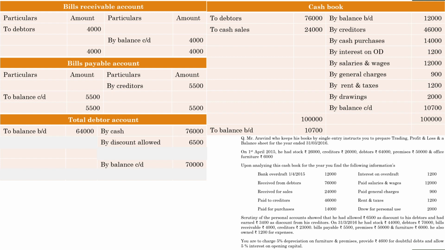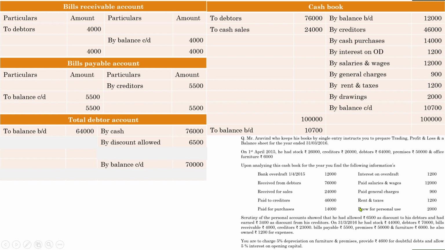Whenever a debtor makes a default in payment or does not pay his debts, in that situation the bad debt will come. Whenever there is a bad debt, the business sets aside a certain amount of profit to meet those losses. That setting aside of amount from profit is known as provision. So this provision will not have any relation with total debtors account. Next, we have recorded all the items with regard to the details given in the question. So before you go directly to balancing the account, make sure whether you have considered all the items.